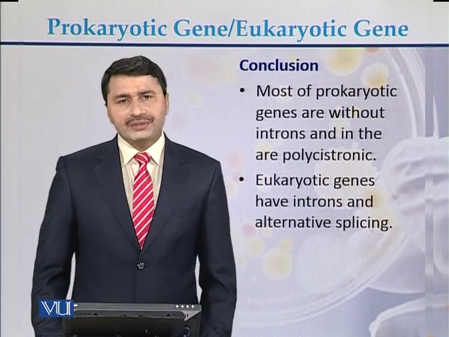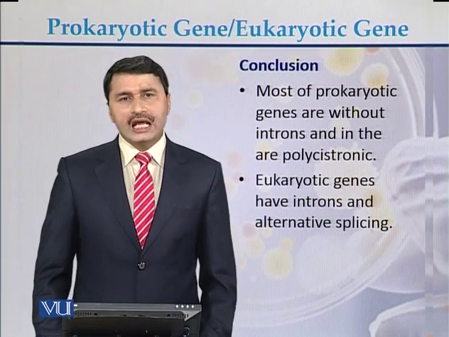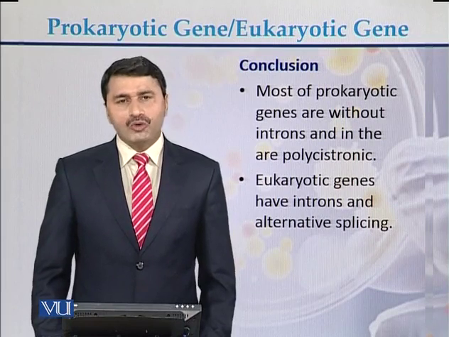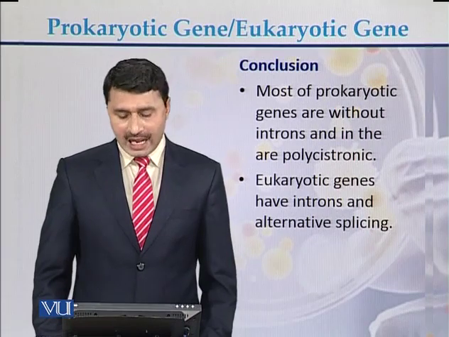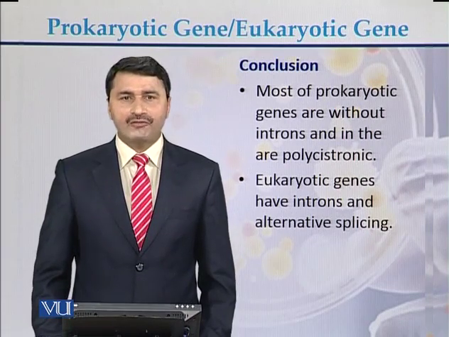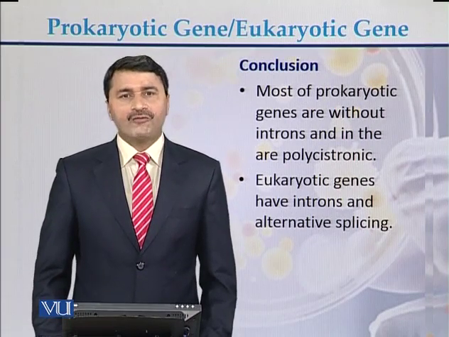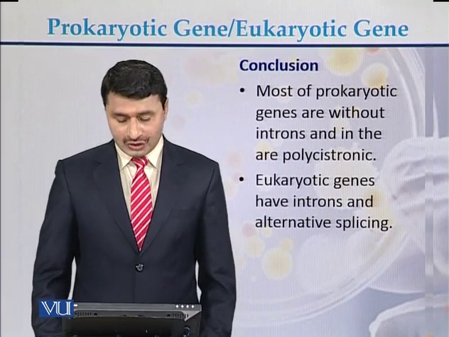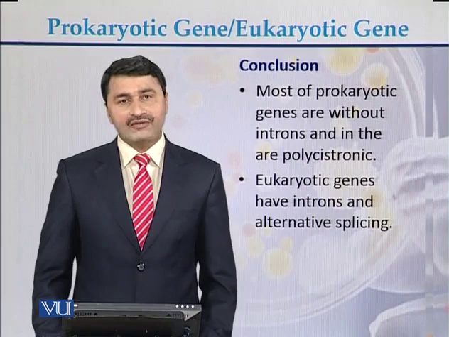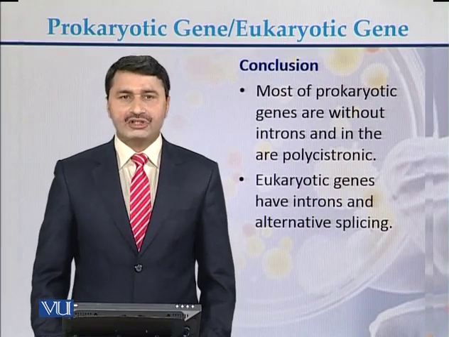What is the difference between a prokaryotic gene and a eukaryotic gene? Most of the prokaryotic genes are without introns, and they are in the form of polycistrons. While on the other hand, eukaryotic genes have introns, and they also have the phenomenon of alternative splicing.